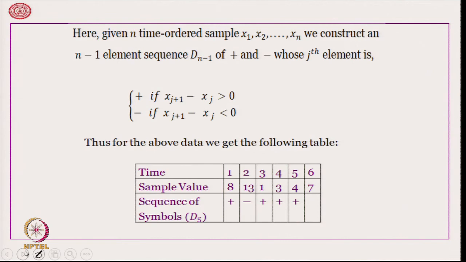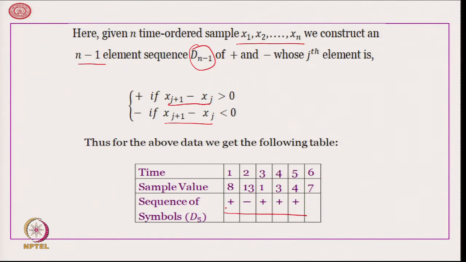How does it work? Given n time-ordered samples x_1, x_2, ..., x_n, we construct an (n minus 1)-element sequence of plus and minus, whose jth element is plus if x_(j+1) minus x_j is greater than 0, and minus if x_(j+1) minus x_j is less than 0. Therefore, from the same data, we now get a sequence of 5 symbols, but it is different from the one we got for the sign test.